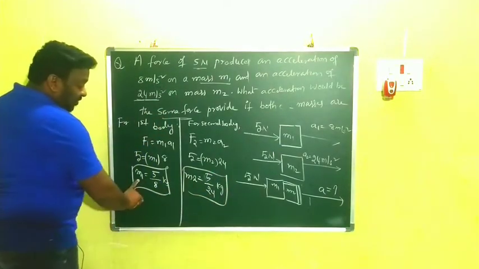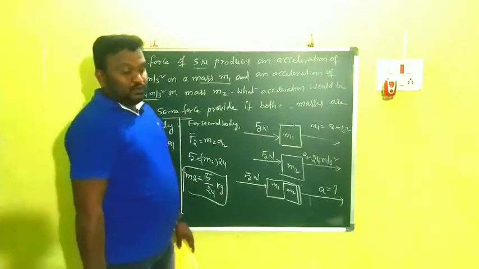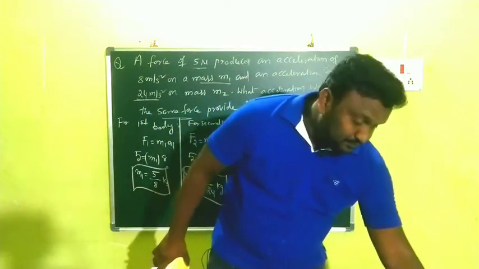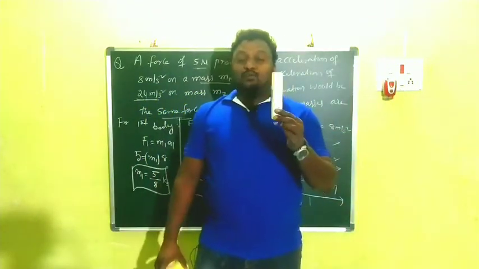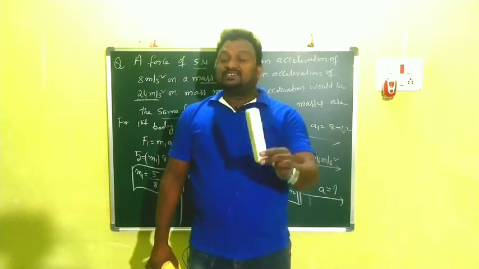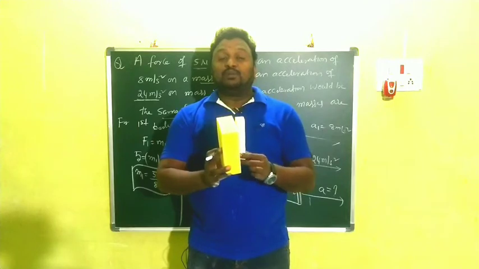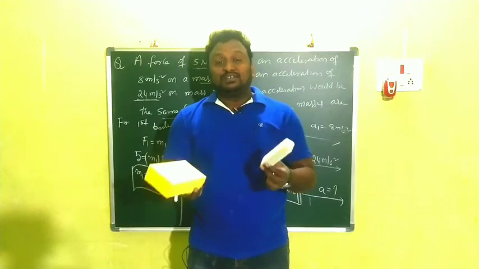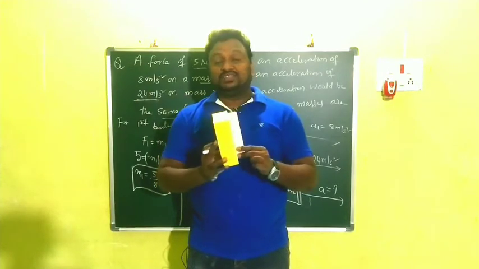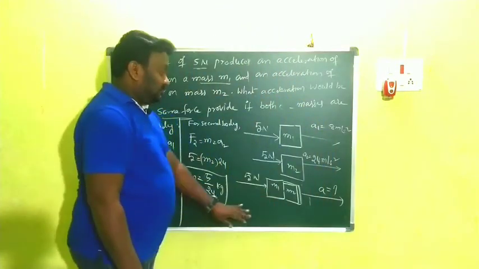So here we have now masses for m1 and m2. Clear? For example, see children, this is the 1 kg and this is the 2 kg. Individual mass is 1 kg and this is 2 kg. If we combine them, what is the total mass? 1 plus 2, 3 kgs. Like that, here when they are combined together,